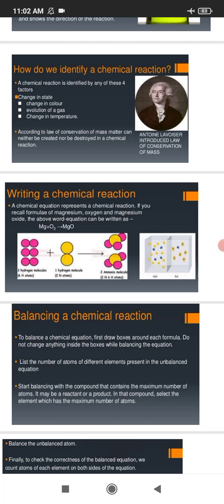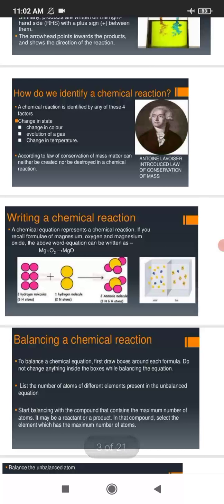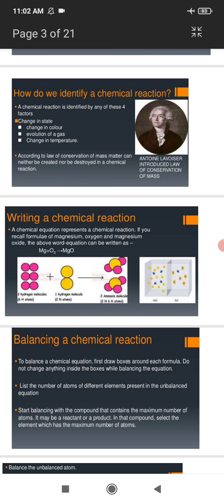We can see on the slide that magnesium and oxygen, Mg plus O2, are on the left side of the arrow. They are called reactants because they take part in the chemical reaction, and after the reaction is performed, a new product, magnesium oxide, is formed, which is placed on the right side of the arrow. You can see that magnesium oxide is the product.